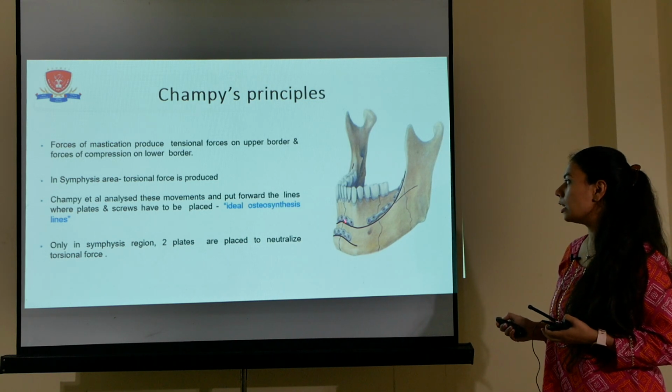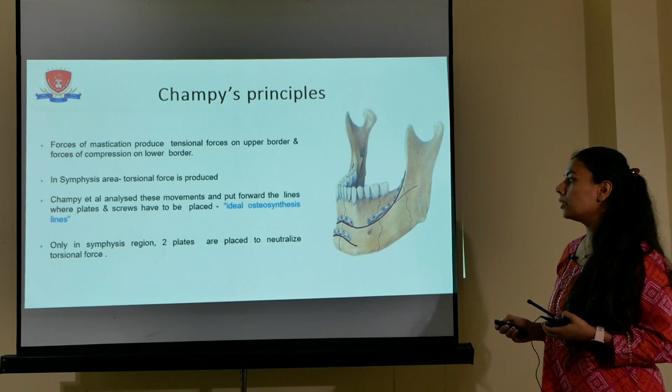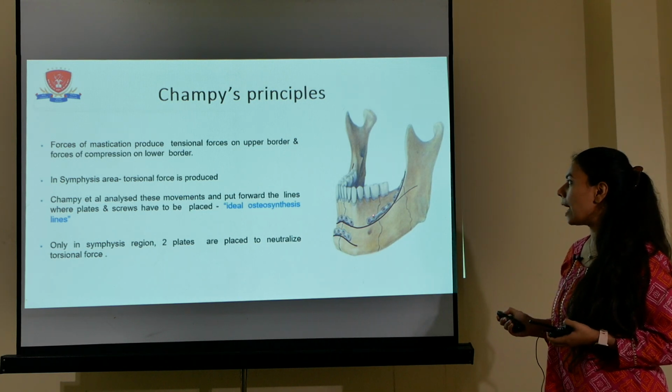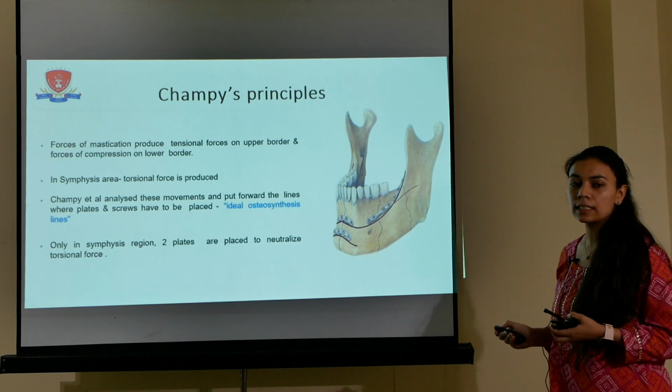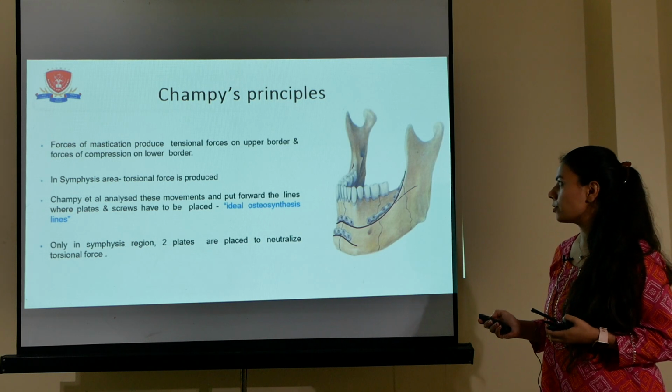So, in the symphysis area, to counteract the torsional forces, two plates should be placed, and in the angle area or in the body area, one plate is enough to counterbalance the other two forces.